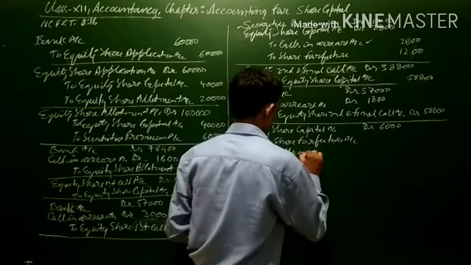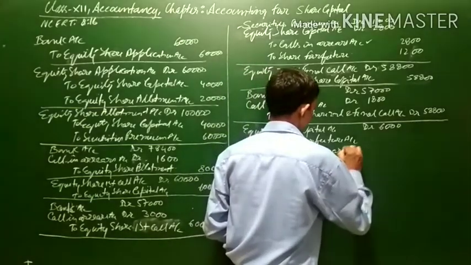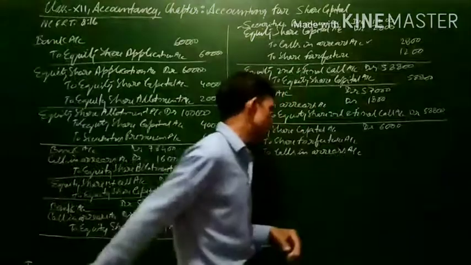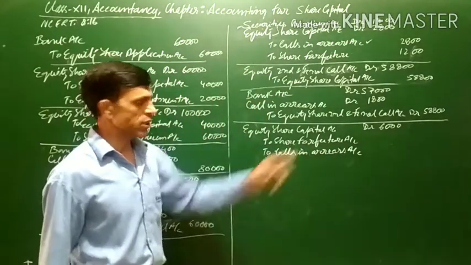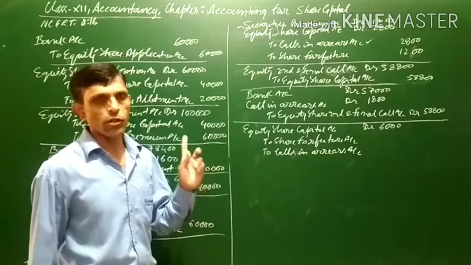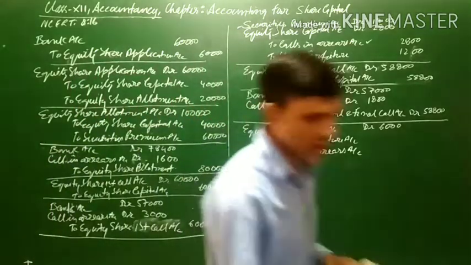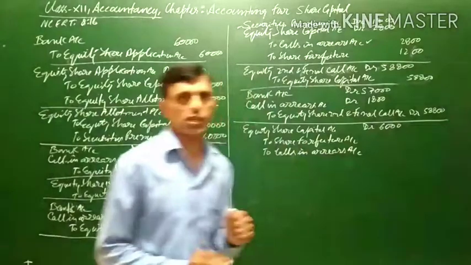Calls in arrears. These two accounts will be credited. Share forfeiture account is credited with the amount which has been received, and calls in arrears is credited with the amount which has not been received. Jolly has not paid the first call and the second call, that is 3 rupees per share.